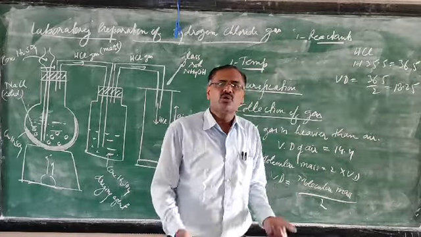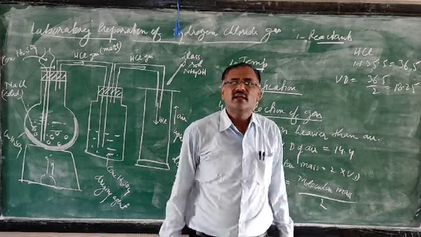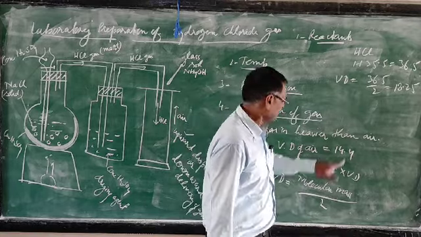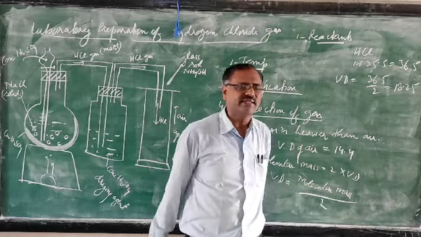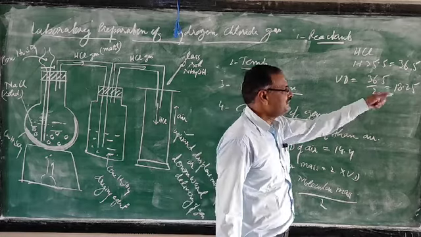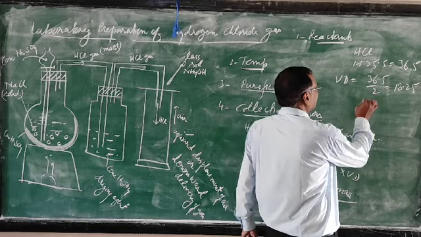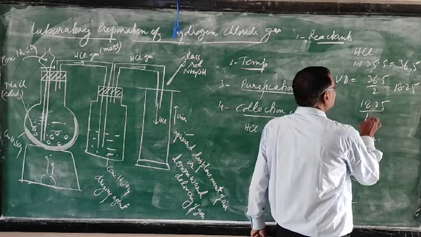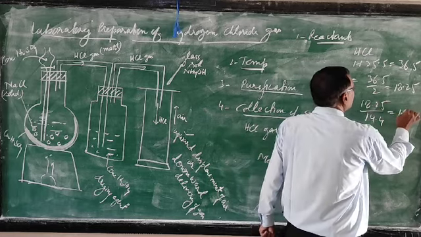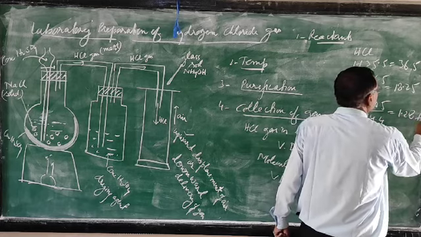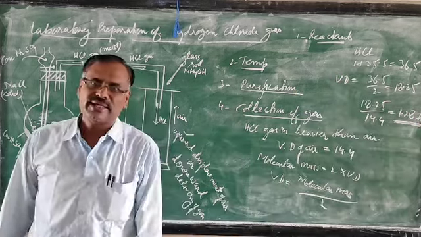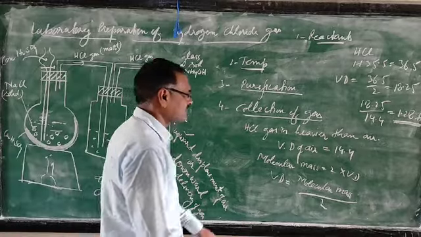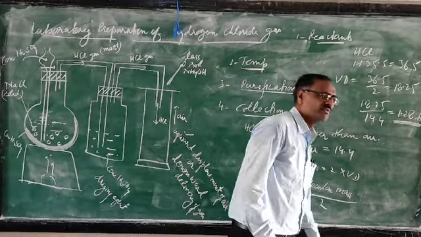In the same way, you can calculate the vapor density for any gas using this formula, and if it comes less than 14.4, it is light. Very simple method. Then if you want to calculate how many times it is heavier, you can divide by 14.4. It comes to 1.28 times. So this HCl gas is 1.28 times heavier than air.